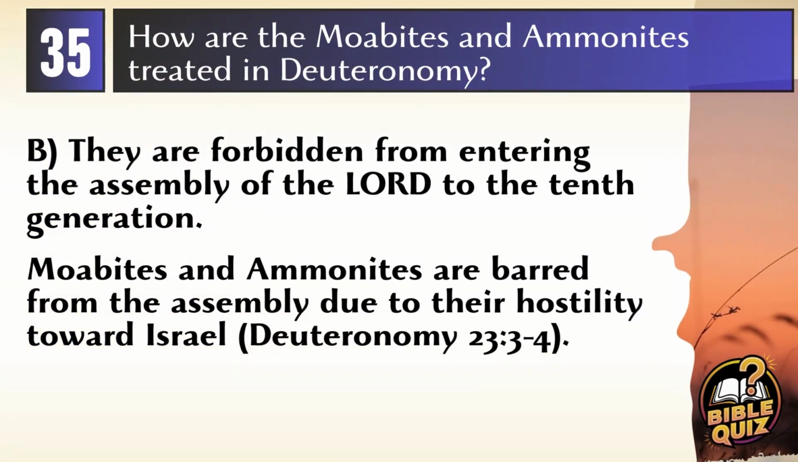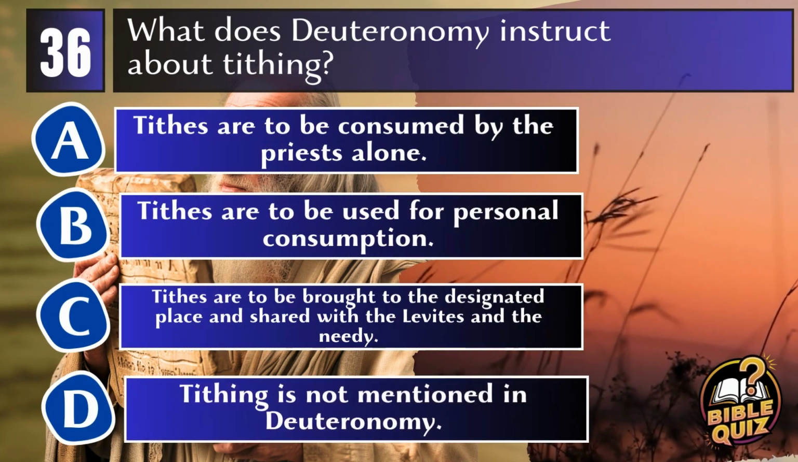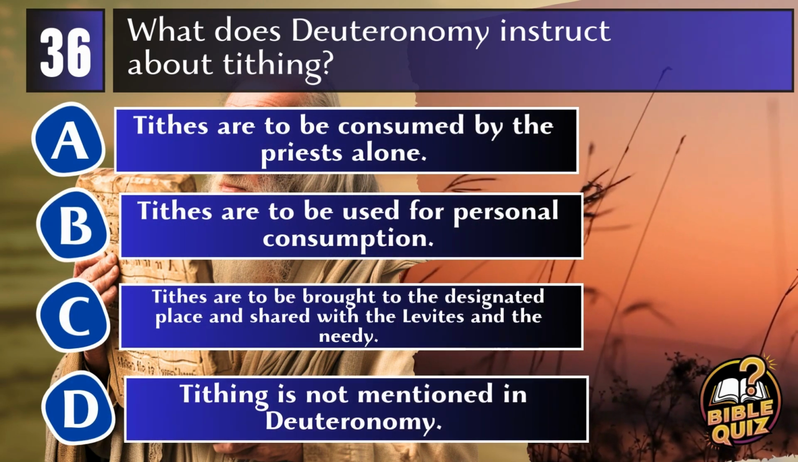Answer. B. They are forbidden from entering the assembly of the Lord to the 10th generation. Deuteronomy specifies that Moabites and Ammonites are forbidden from entering the assembly of the Lord to the 10th generation because of their treatment of the Israelites when they came out of Egypt. Deuteronomy 23:3-4.